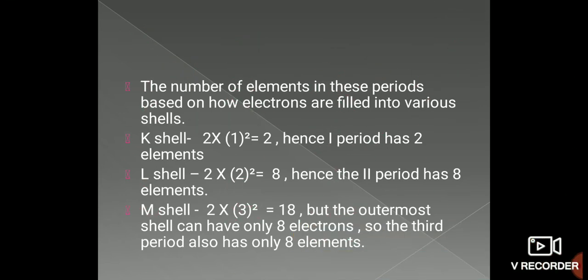There is nothing like magic; you will study this more deeply in higher classes, and then you will understand why the third shell only has 8 elements. But as I have already given you the magic number, the third shell should have 8 electrons. If you go further, it is 18 and 32.